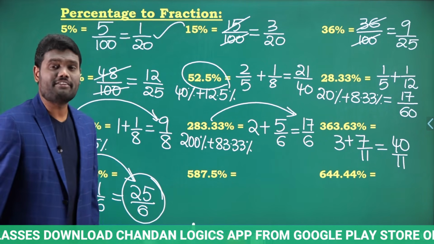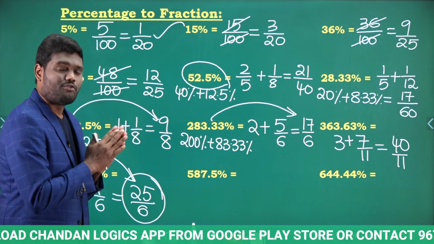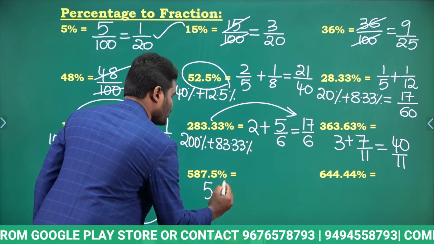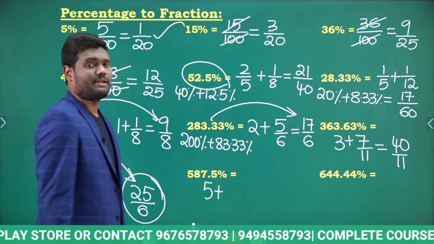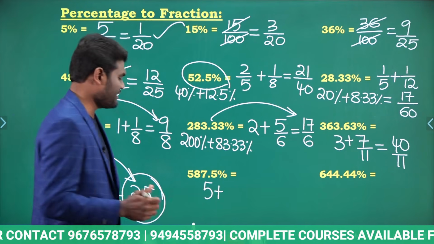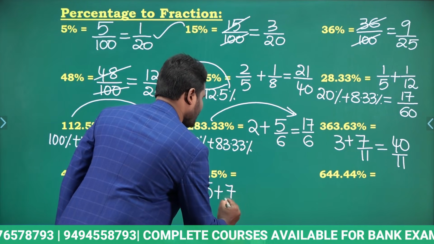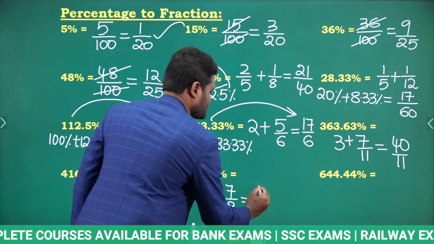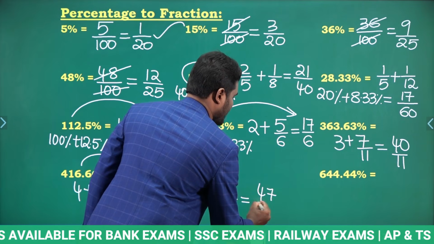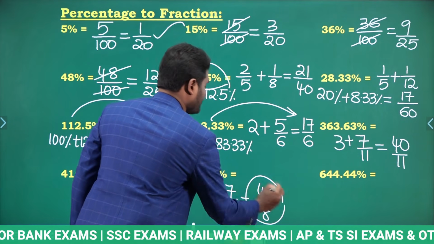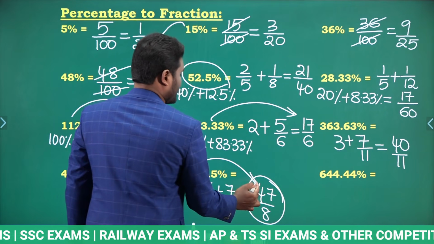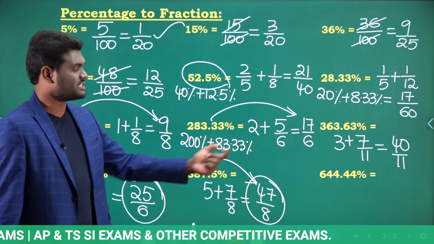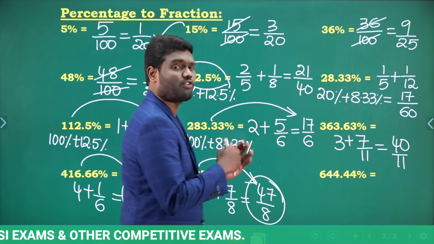Now, what about 587.5%? 587.5% can be written as 500%, which is 5 plus 87.5%. 87.5% is nothing but 7 by 8, right? Now, this is going to be 8 5 times 40 plus 7, 47 by 8, which means 587.5% in terms of fraction is nothing but 47 by 8. Next, 644.44%.